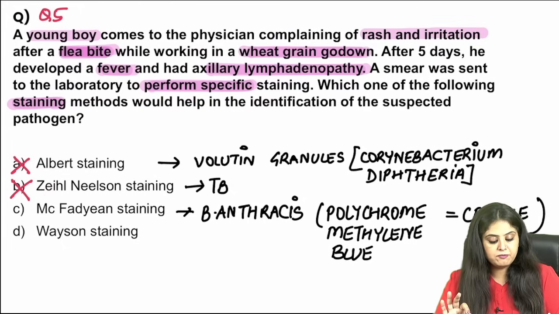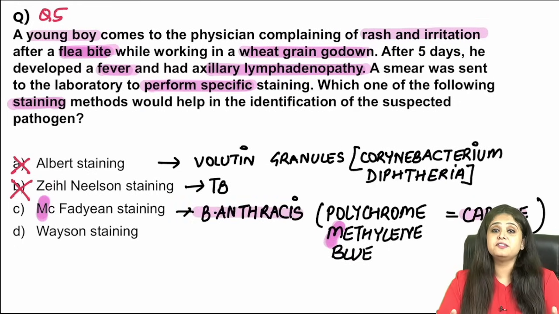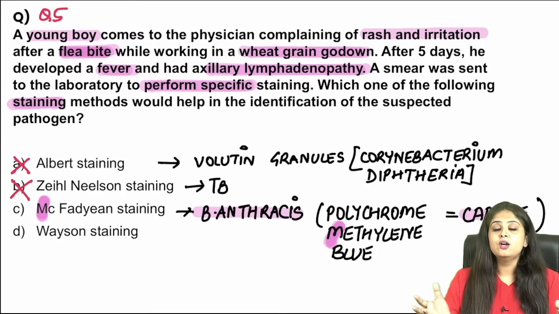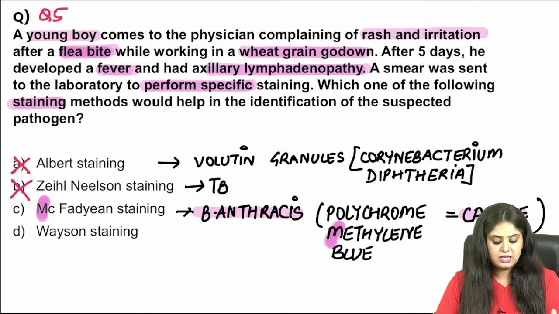McFadyean reaction, M for M, is to do with polychrome methylene blue staining. It is done for seeing the capsule of Bacillus anthracis. Is this an anthrax history given over here? Because that is to do with people who carry animal skin on their back, and then from the animal skin they get an eschar that is there on the neck. Nothing of that sort's mentioned. So again, it is ruled out.